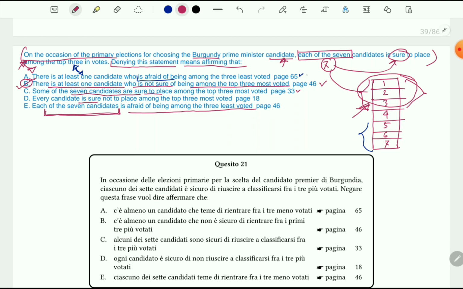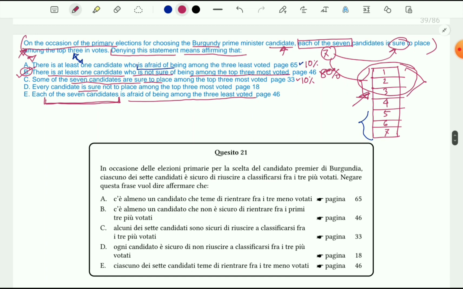Others, like 65, I can put like 10% possibility to be right, and here this also 10%, and 80% I will put on option B. Okay, so that is my priority. If you have a different opinion, I welcome you, and please write to me in the comment section.